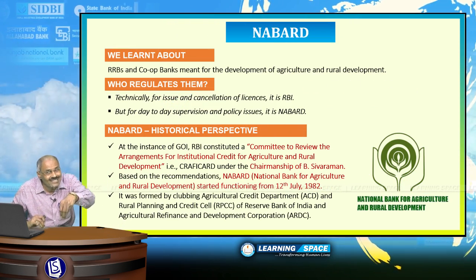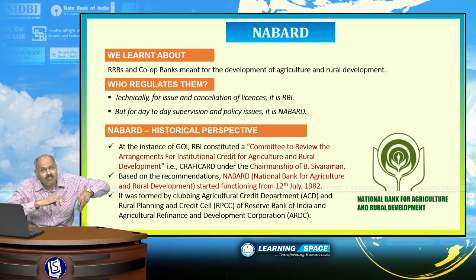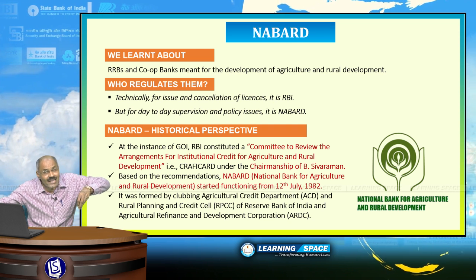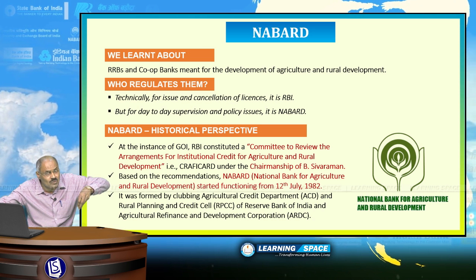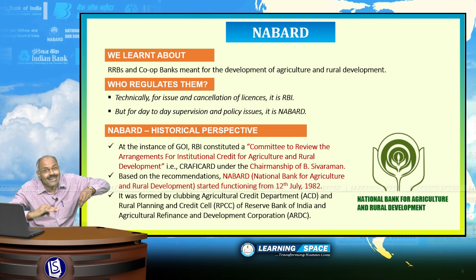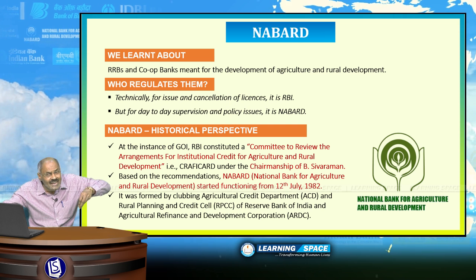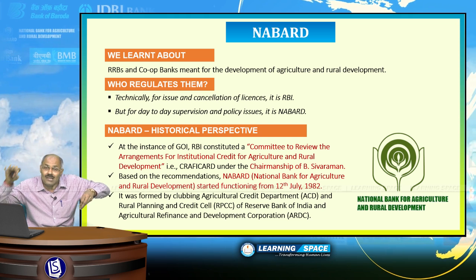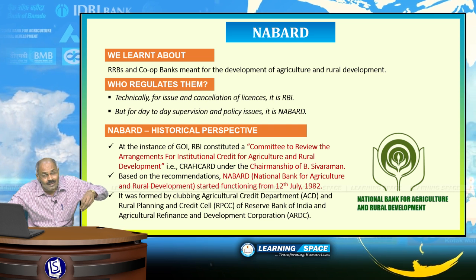So, here you can say NABARD basically looks at timely flow of credit to agriculture and rural development. Second point is it looks at the development of rural financial institutions. Third point is it gives low cost credit, or you can say it gives refinance to various other banks and financial institutions so that the customer will be ultimately benefited.